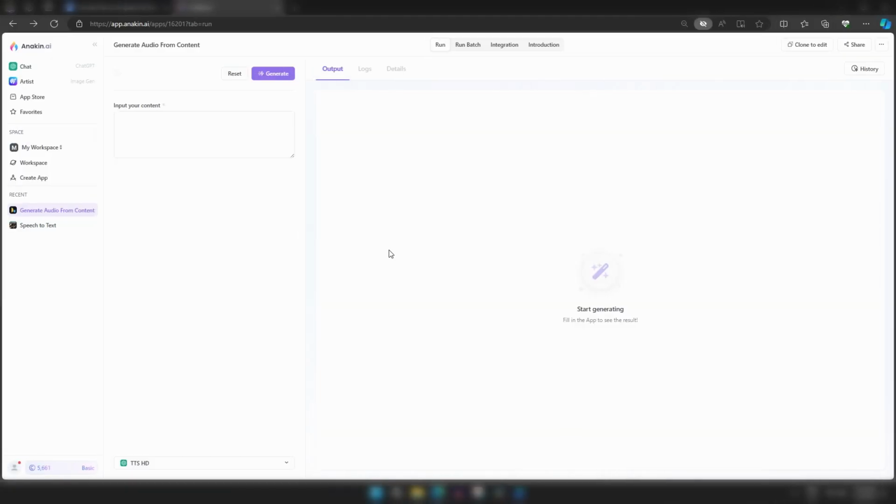To convert text into speech, open up the first link posted in this video's comments section. Now paste your text into this box. The text can be in English or other languages as well. After pasting your script, hit the Generate button and your speech will be ready instantly. You can play the audio from here.